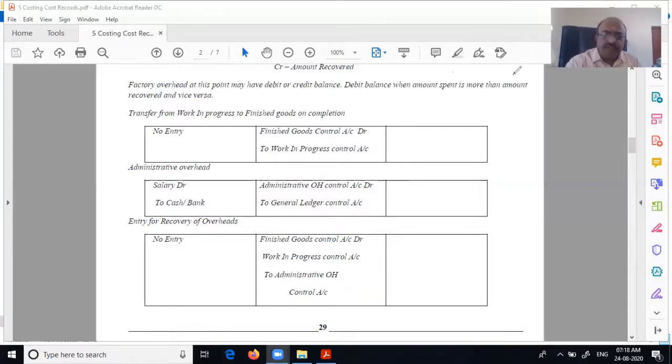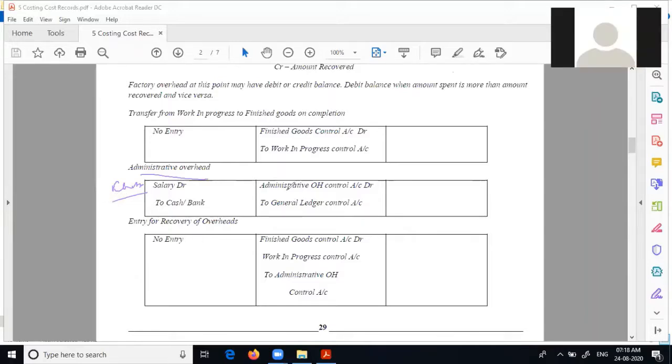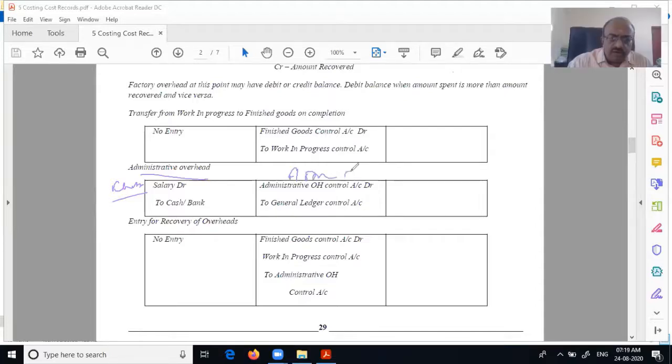But what I'm trying to say is that this is similar to your factory overhead. Factory overhead, what happened? It was rent, electricity relating to the factory. Now, if it is electricity relating to your admin overhead, then it will be debited to admin. So here, instead of the factory overhead control account, it is the general ledger. Here, instead of finished goods, it's for WIP control. That's the main difference between factory overhead and admin overhead.